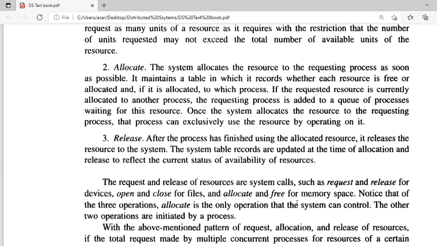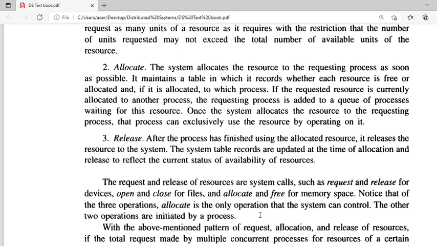So here, allocation is the only process that the system can control. It means the system can allocate only the resource, but the other two operations, request and release, must be done by the process itself.